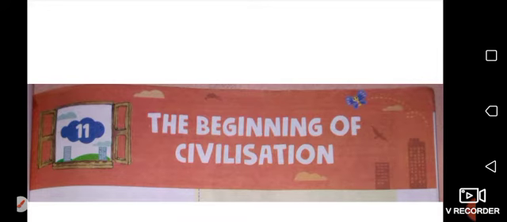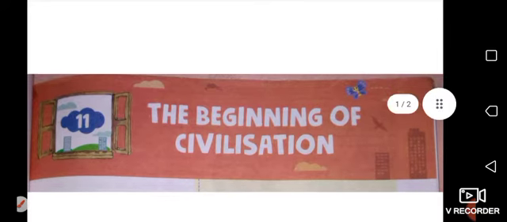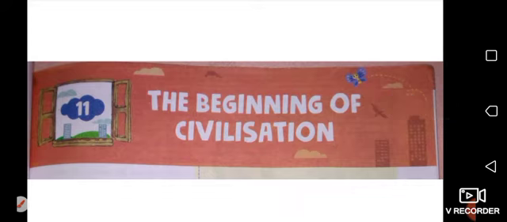Students, you will get two parts of this chapter. You will get the summary, and the question answers and exercises of this chapter, in two parts. This is part 1 of chapter number 11. In this class we will summarize this chapter and do the book exercises, and in the next part we will do the question answers of this chapter. So let's begin today's class.